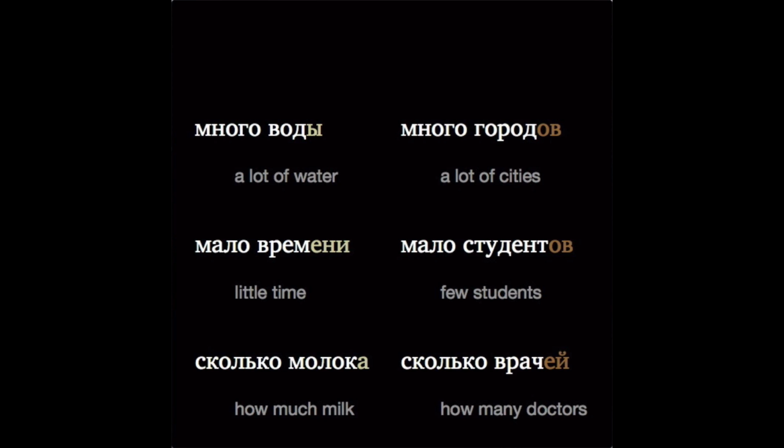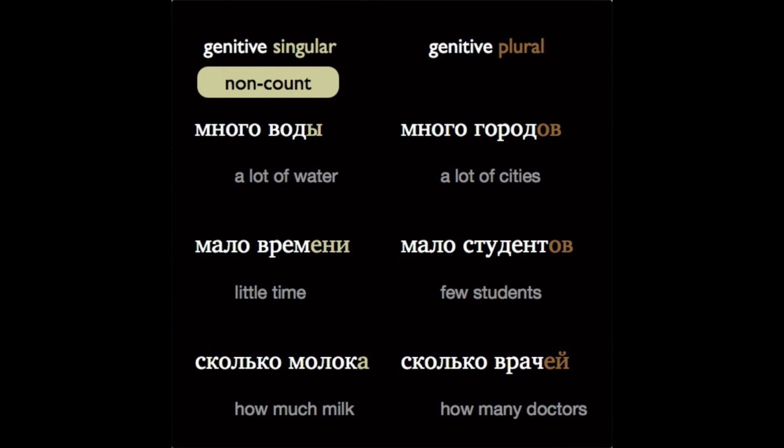In all of these examples, we're using genitive endings to express quantity. But on the left, you see the genitive singular forms, and on the right, we see genitive plural. Now, if you think about the meanings in these examples, can you spot the pattern? Well, on the left, we have substances, concepts, things that can't be counted. On the right, we have what you could call count nouns, discrete, separate items that can be counted. So the overall rule is, with quantity expressions like много, мало, and сколько, non-count nouns, substances, or concepts will be in the genitive singular. Count nouns, on the other hand, will be in the genitive plural.